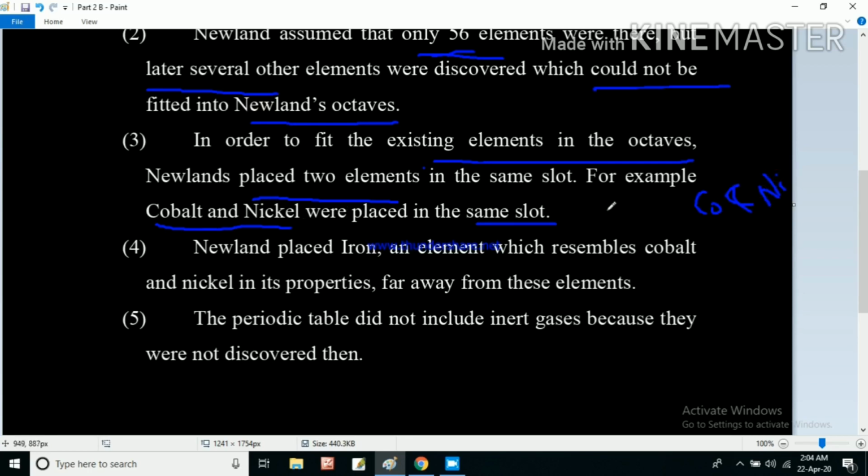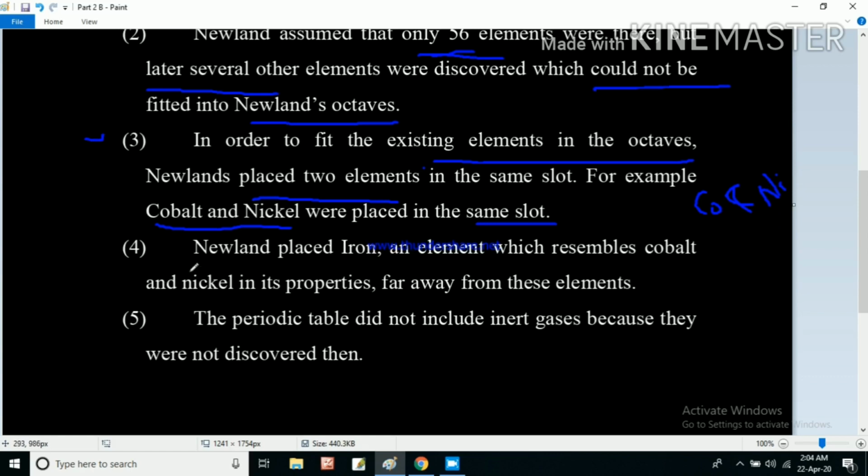Similarly, he placed 2 more elements in the same slot. So this was not the exact pattern to place the elements. He just placed 2 elements in the same slot to fit them. So this was his third limitation.